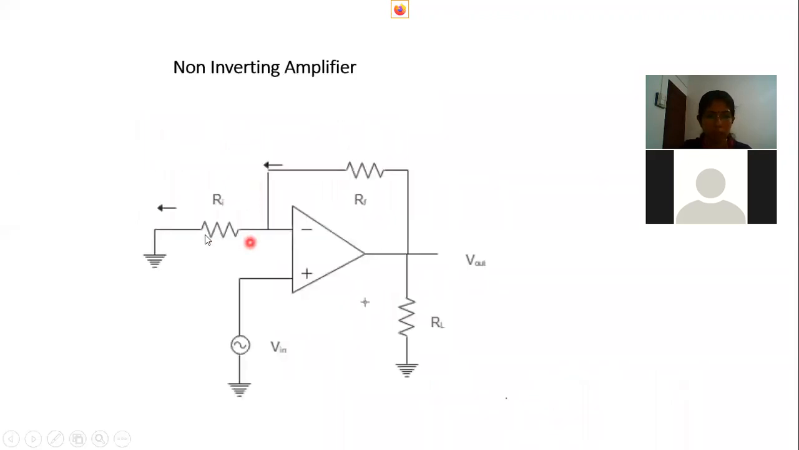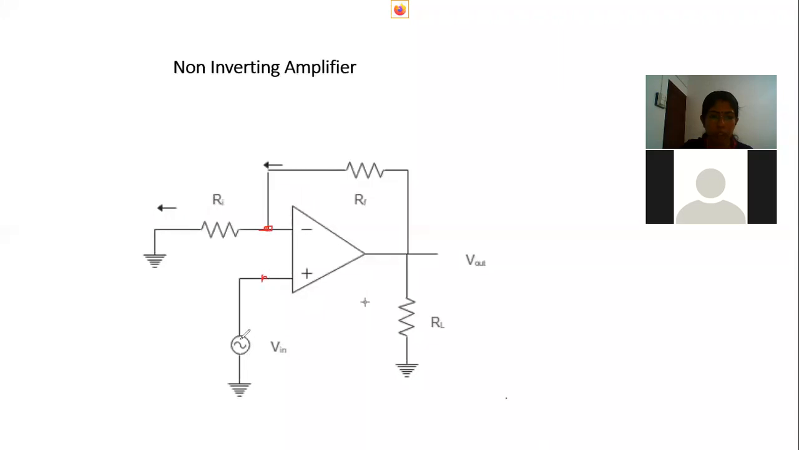Just assume, consider the current. We are applying a voltage Vin here. We have already studied that these two input terminals are in parallel. The voltage applied at this terminal will be affected at this point also. Okay. So the voltage that comes here will be the same voltage at this point also.